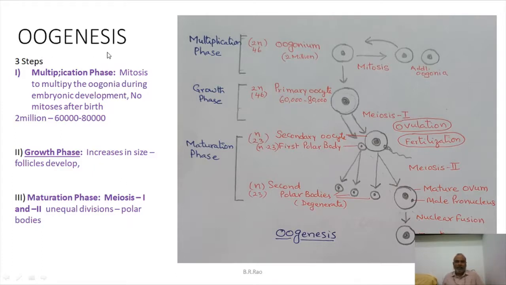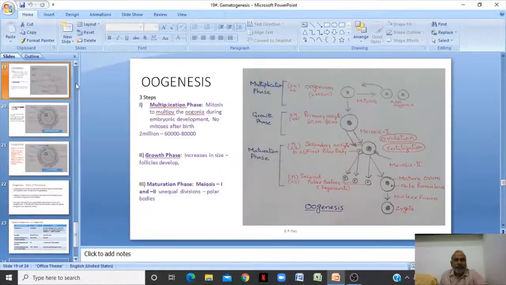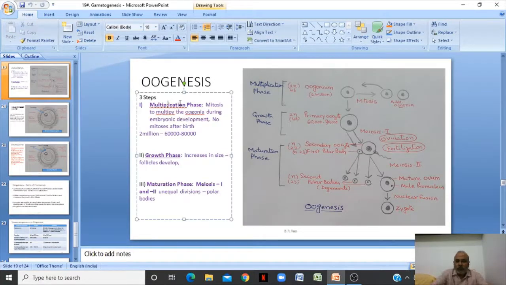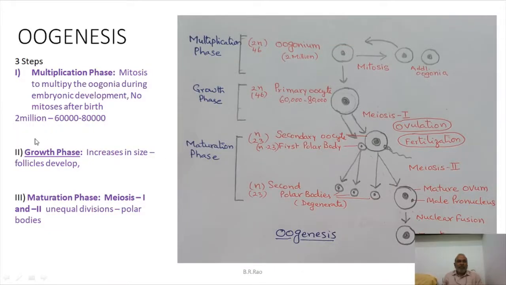Oogenesis has 3 steps. One is called multiplication phase, the second one is called growth phase, and the third one is called maturation phase. Let us see. Oogonia, that are there in the embryonic stage, we are speaking about. This phase occurs in the embryonic stage.